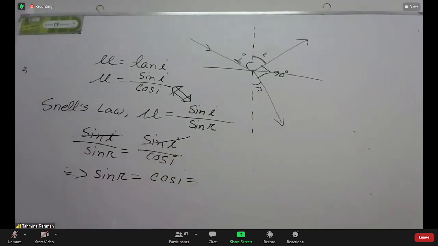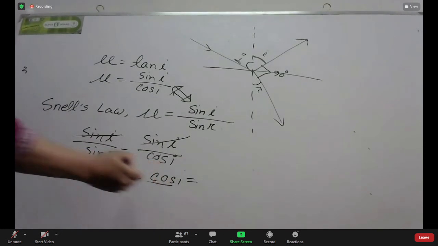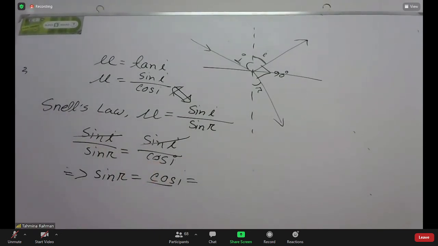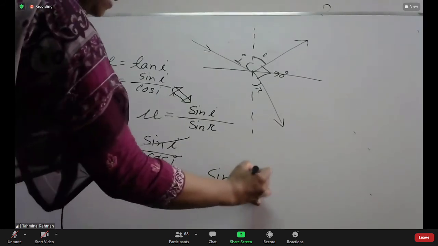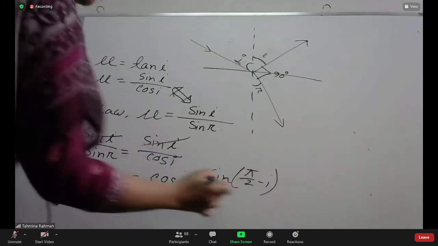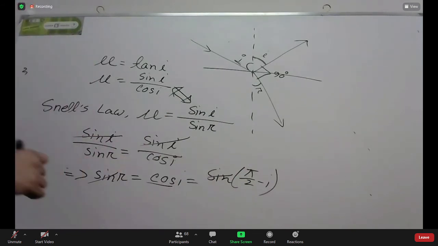How can we convert cos into sin? What is the process? 90 minus i, pi by 2 minus i. Yes, that is sin of pi by 2 minus i. So sin and sin cancel on both sides. So finally we can write from here.